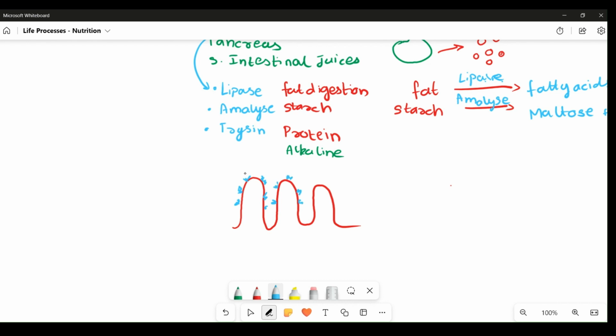Villi have the primary function of absorbing the digested food materials, and they are richly supplied with blood vessels throughout their network. These blood vessels help in absorption of food materials from the small intestine into the bloodstream. Villi also increase the surface area for absorption, through which the digested food material finally enters our blood, and through the blood reaches the various cells of our body and is utilized as per need to perform basic metabolic activities.